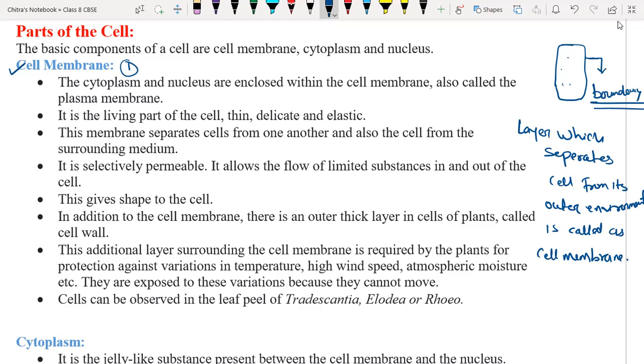Understood everyone what is cell membrane? It is a boundary or layer which separates the cell from its outer environment is called cell membrane. Understood everyone? Yes, sir.